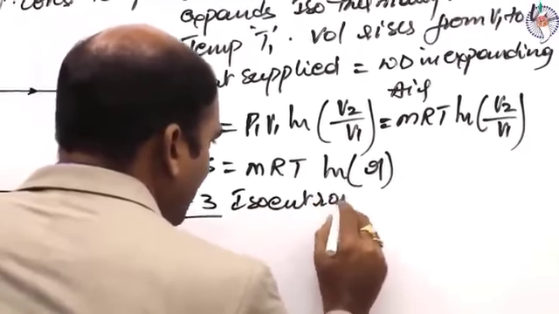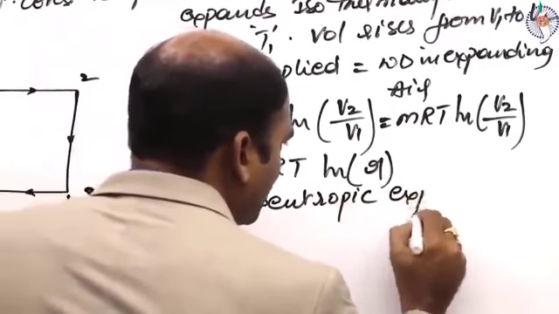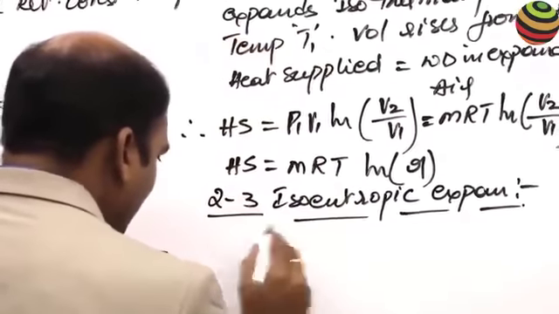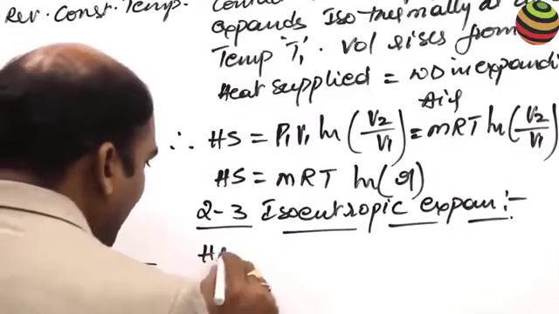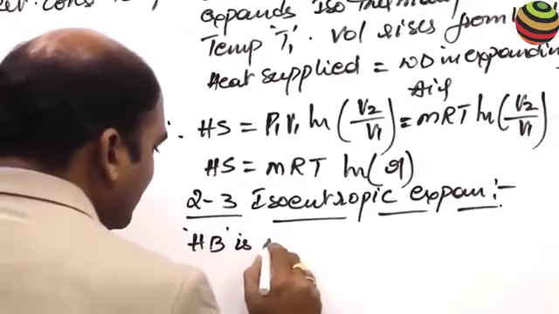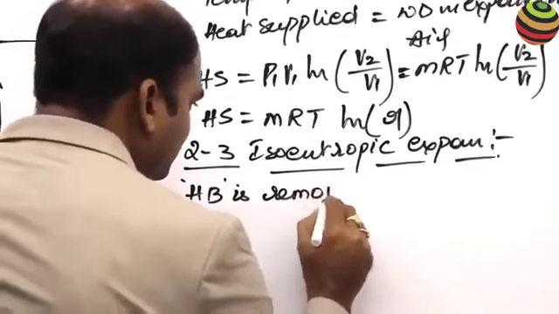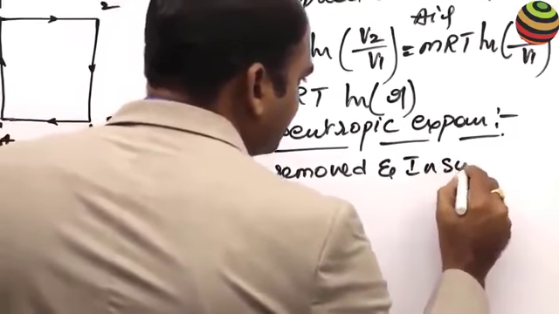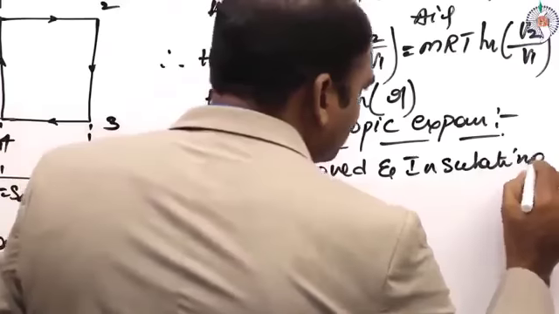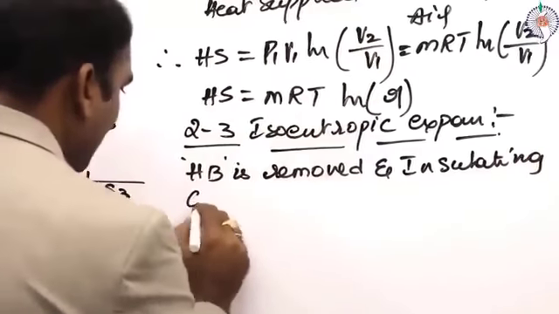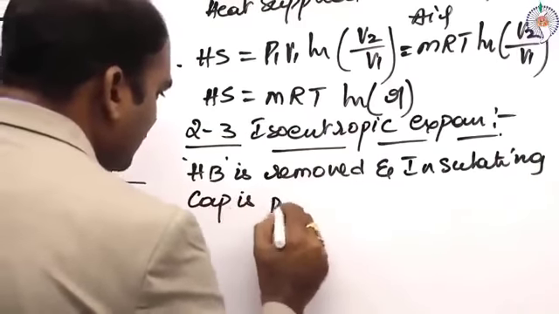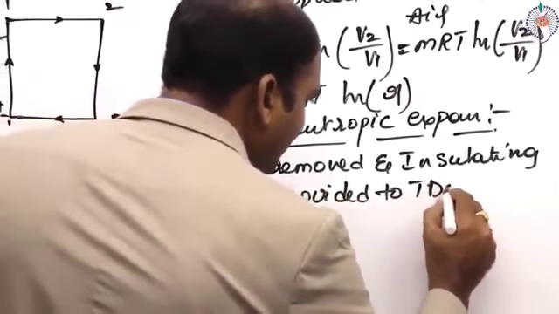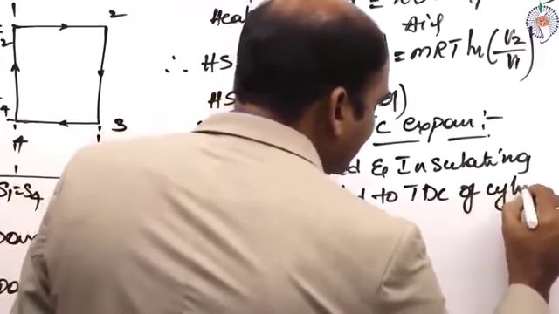Isoentropic expansion. So, what is happening here? The hard body is removed and an insulating cap is provided to the TDC of the cylinder.